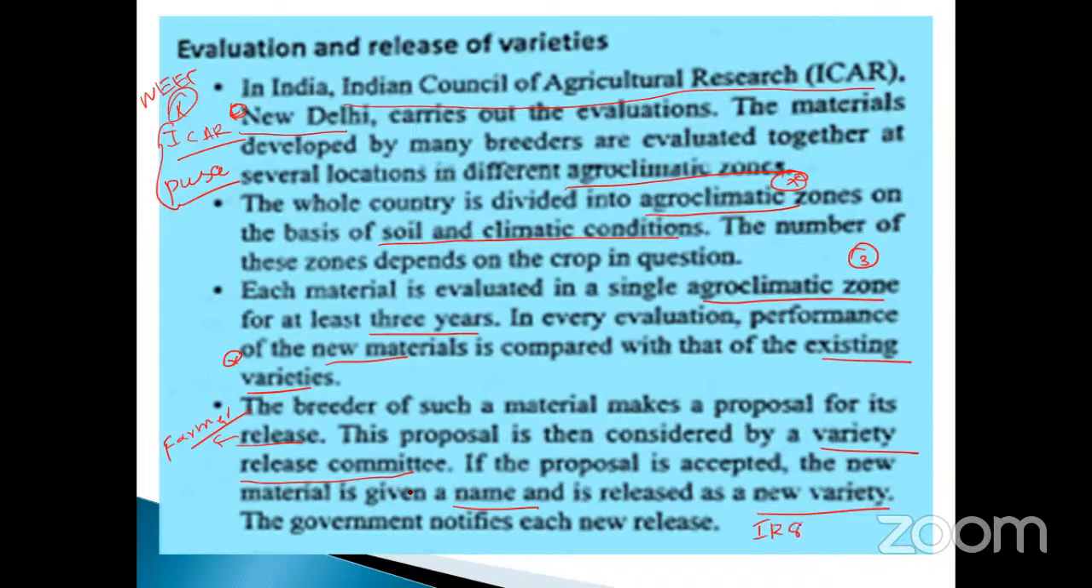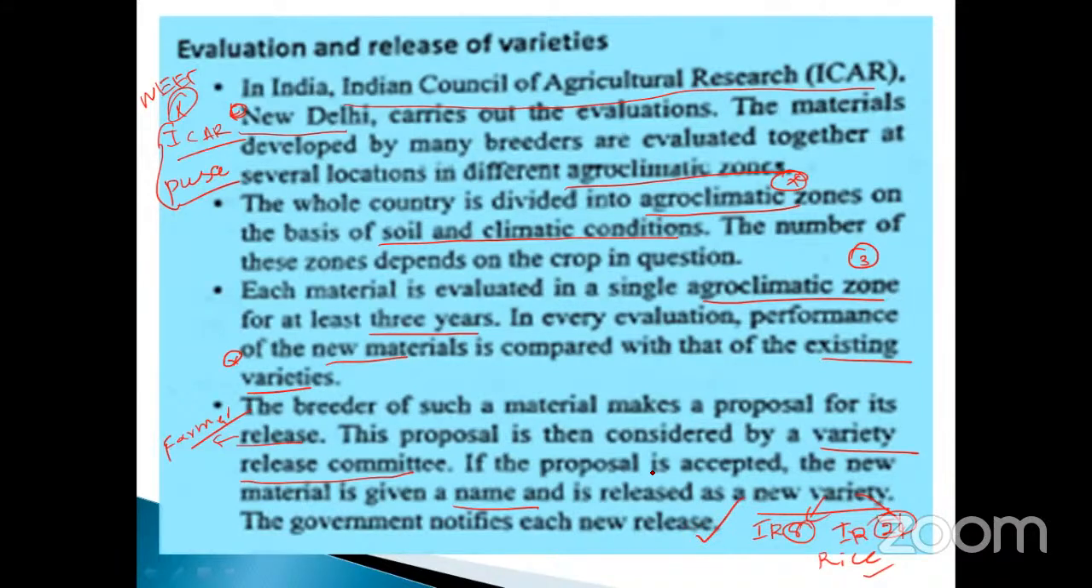IR 8, already you know all about it. Now IR 24. So what is the meaning of this? Both are rice only, isn't it? How will it be introduced? 8 or 24, it's a new variety. These two are new varieties. The government notifies each release. That is very, very important.